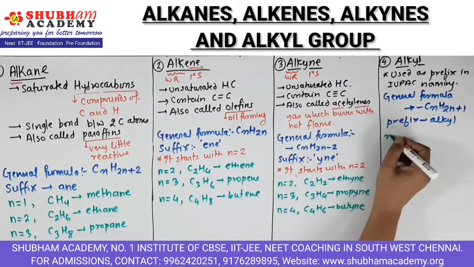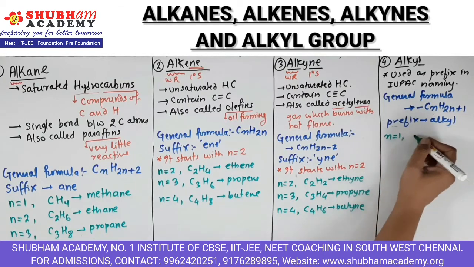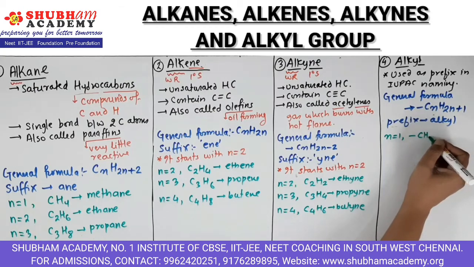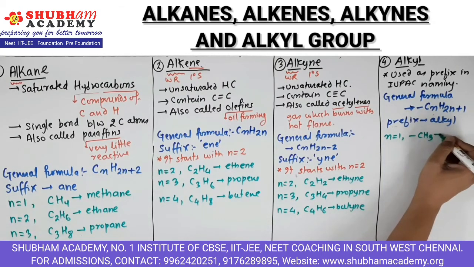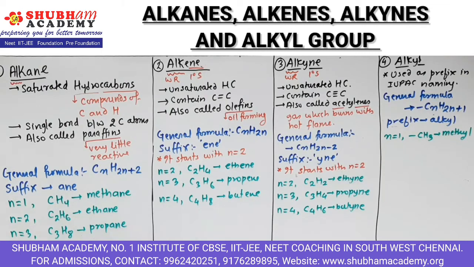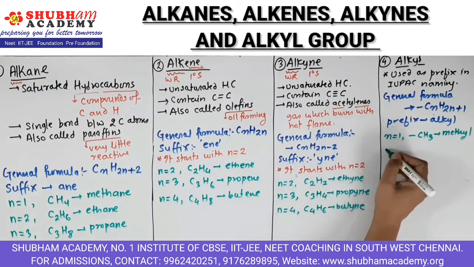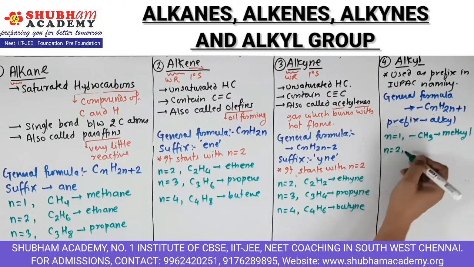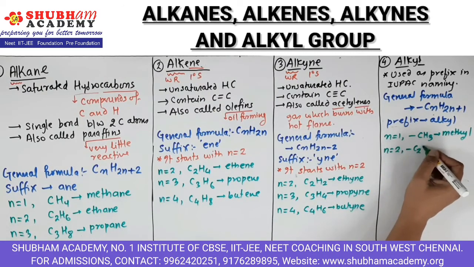So we will see some examples in this also. If n is equal to 1, then 1 bond and it becomes CH3 and the name is methyl, right. Methyl is one short of hydrogen, so that is why it will never form an independent name, it will always come in the prefix. n is equal to 2, C2H5.